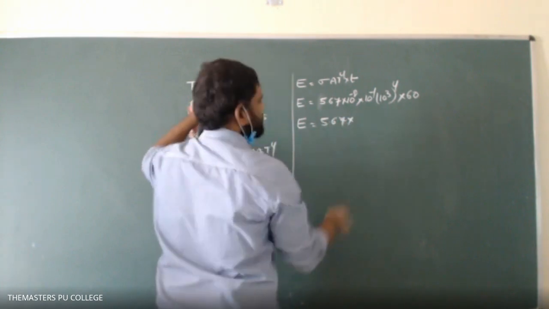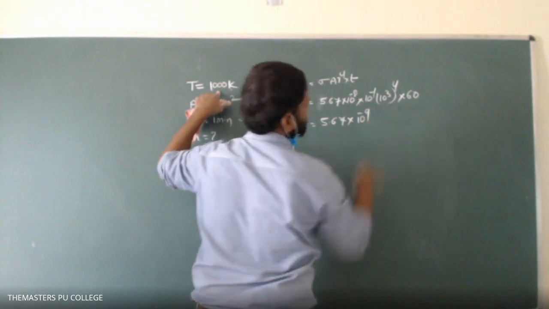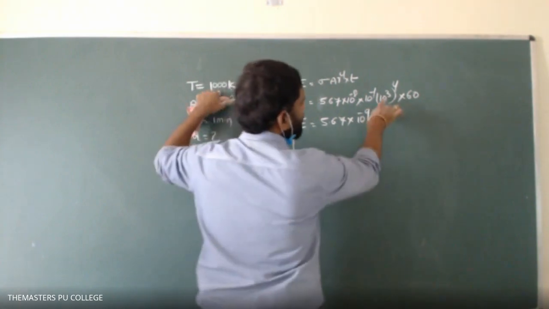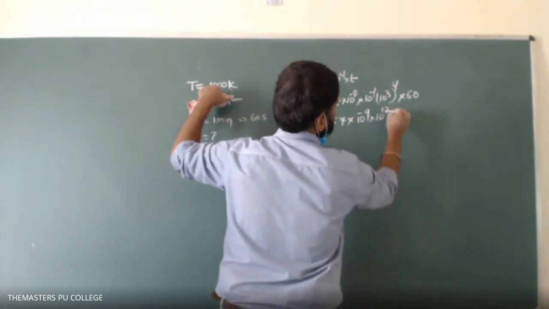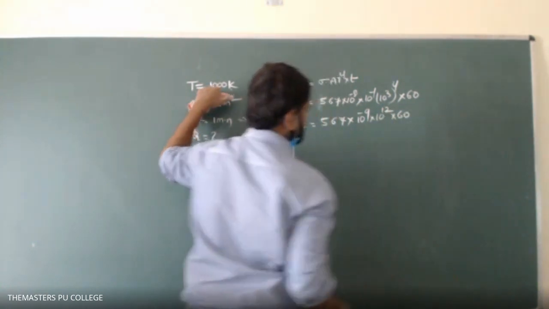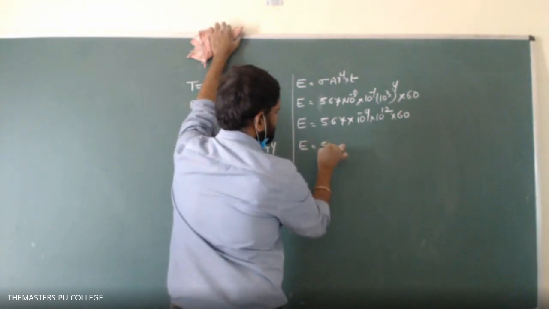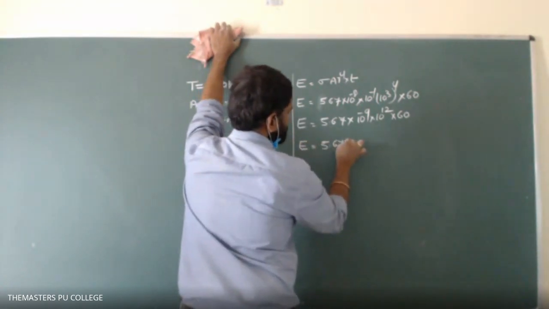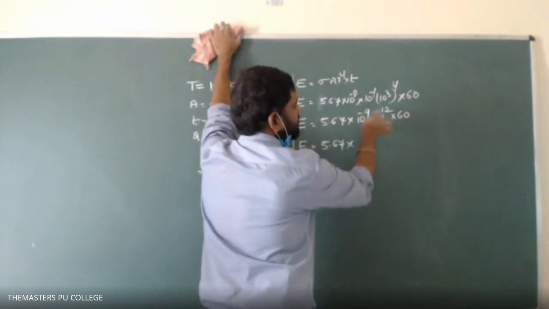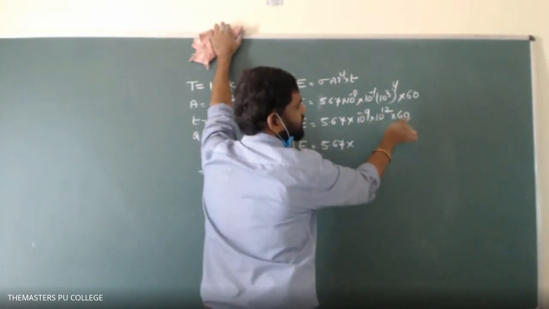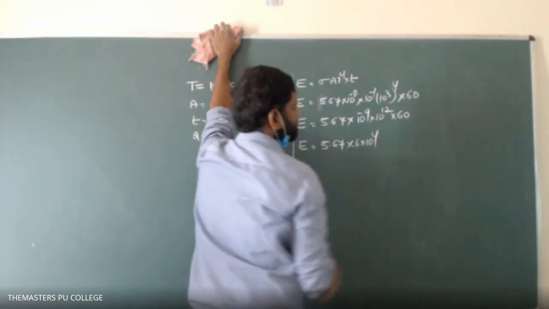So E is 5.67 into 10 power minus 8 into 10 power minus 1, which becomes 10 power minus 9, into 10 power 3 whole power 4, which is 10 to the power of 12, into 60. So E is equal to 5.67 into 10 power minus 9 into 10 power 12, and 60 is 6 into 10 to the power of 1, giving 6 into 10 to the power of 4.